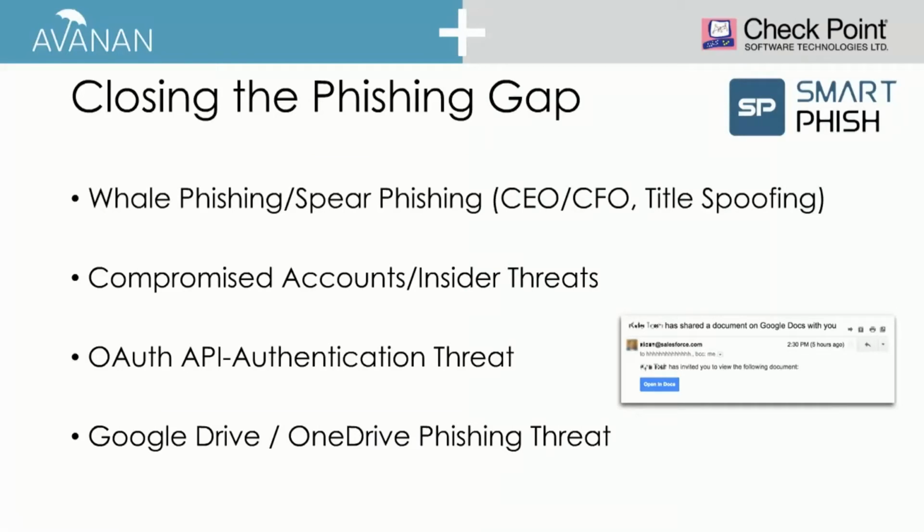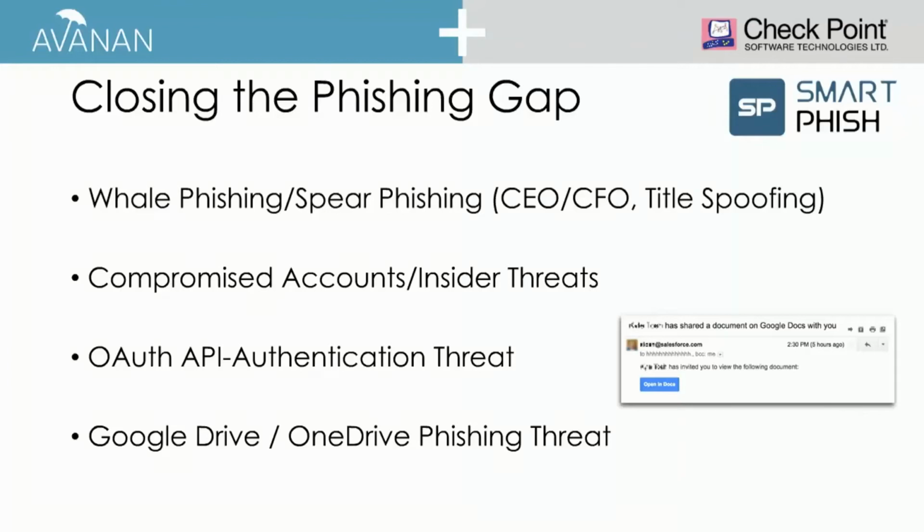So, again, because Avanan takes these Checkpoint tools, puts them into a cloud-based version of these tools, and then connects them via API to your cloud service, we can use malware sandboxing for any file share, use it for email, same with data leakage prevention, files that might be inadvertently shared, email that might be inadvertently sharing confidential information. But again, let's focus now on phishing, the number one concern.